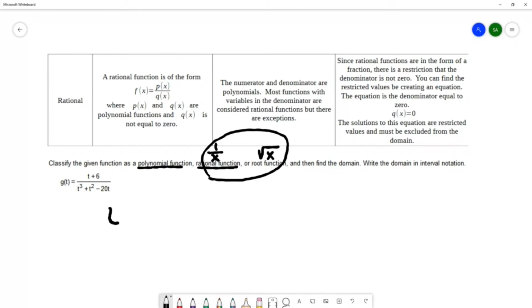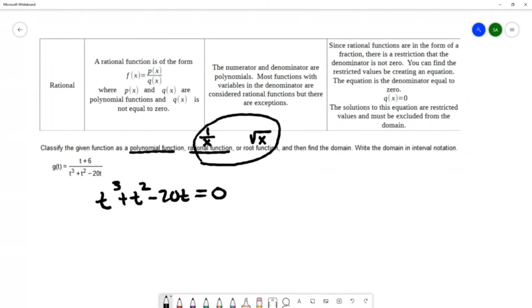So we take this t cubed plus t squared minus 20t. This is the expression that we have in the denominator. And we're going to set it equal to 0 and solve. So this is called a polynomial equation, and we're going to solve this by factoring. We have a common factor of t in every term. So we start by factoring out the greatest common factor. And that leaves me with t squared plus t minus 20 equals 0.